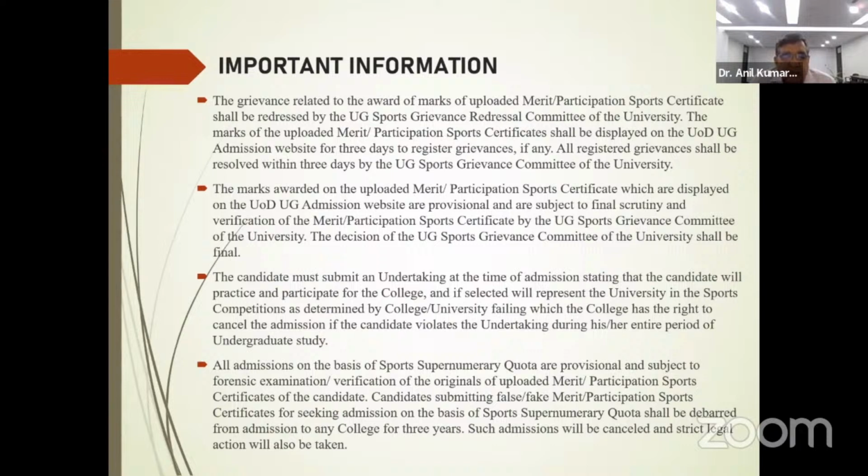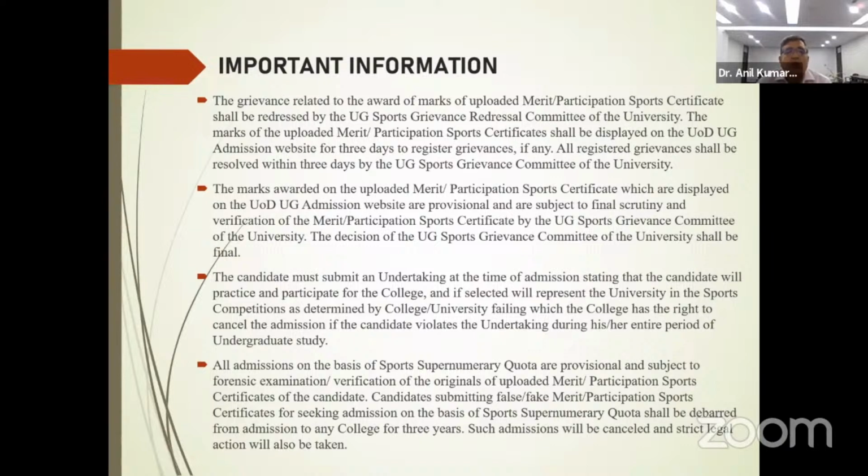And all admissions are provisional and subject to the forensic examination and verification of the original documents of the candidate, and if the candidate submits a false or fake certificate for seeking admission on the basis of sports supernumerary quota, he will be debarred from admission to any college for the next 3 years, such admissions will be cancelled, and legal action will also be taken.